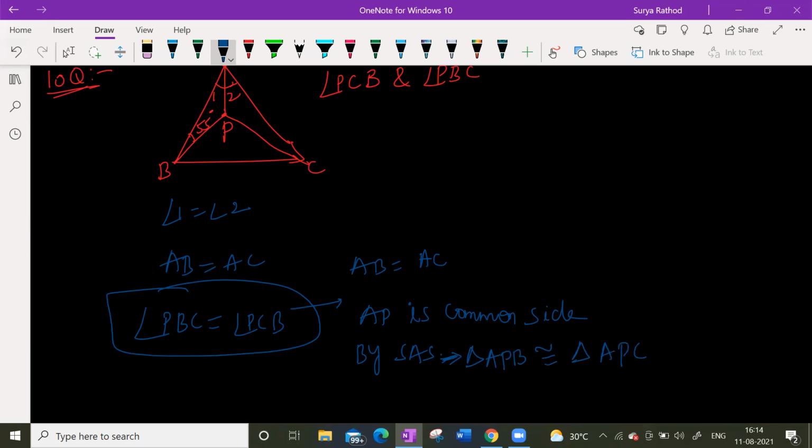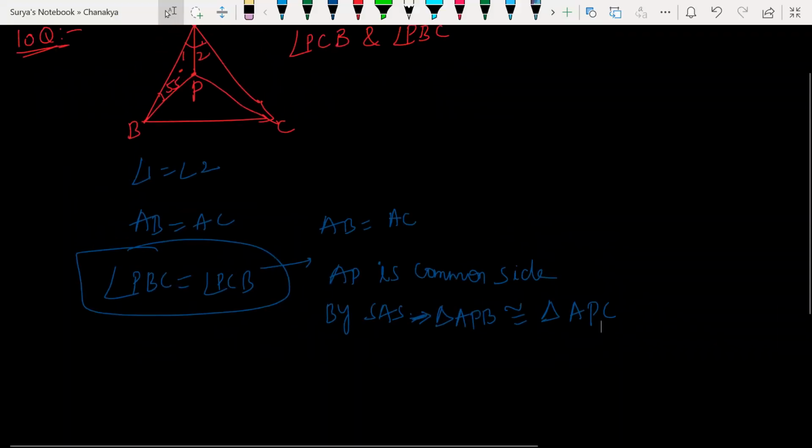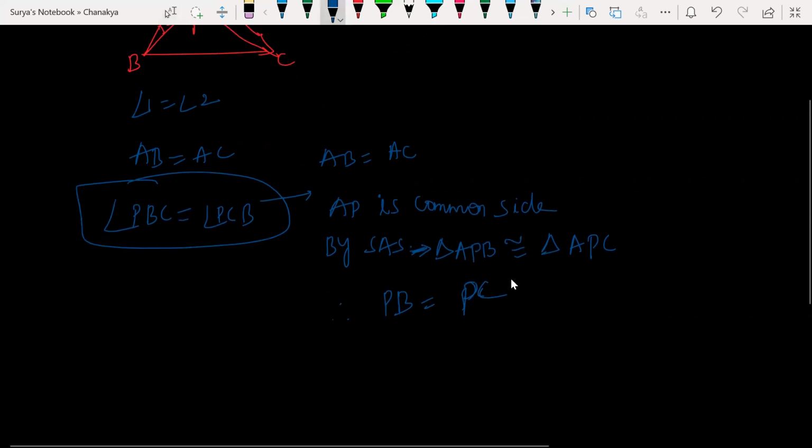Both are equal. Yes, sir. Now look at this. By using CPCT, can I say PB is equal to PC? They are equal, the same, right? Yes, sir. So now look, these two will be equal then.